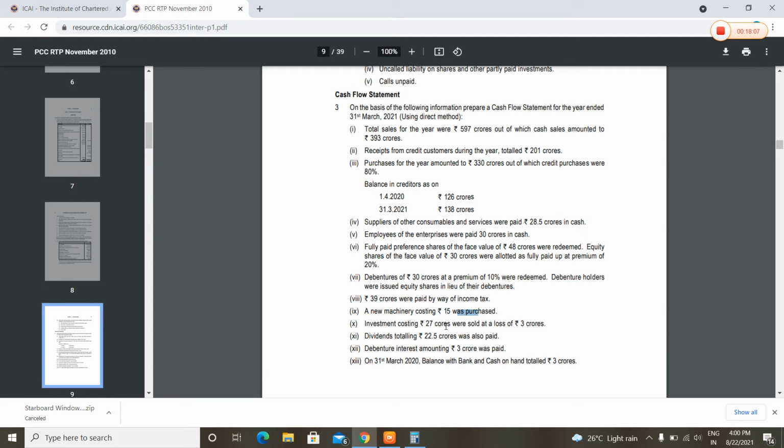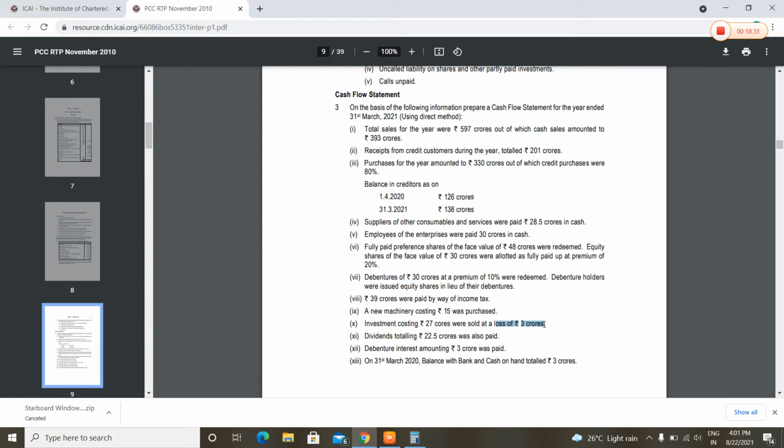And as you know, we are doing the direct method, so we would not consider the loss of 3 crores on the investment. Then machinery 15 crores plus investment of 27 crores that was sold. The net effect we will get is positive 9 crores.